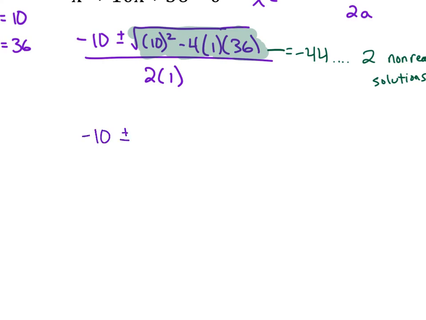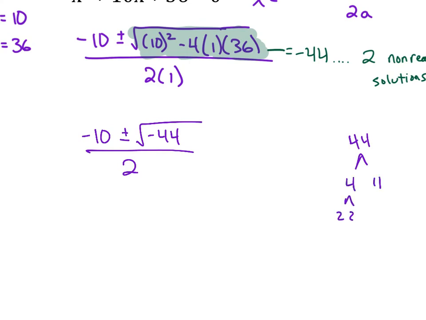Negative 10 plus or minus the square root of negative 44 over 2. Factor tree of 44, 4 and 11, 2 and 2. You have a pair. So this is negative 10 plus or minus i, the negative, 2 root 11. And of course we write that as 2i root 11.